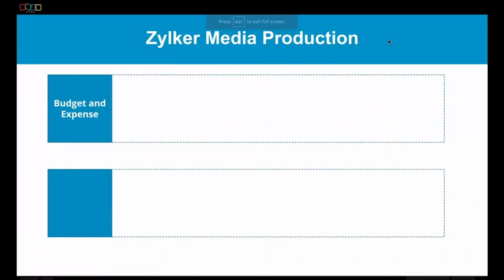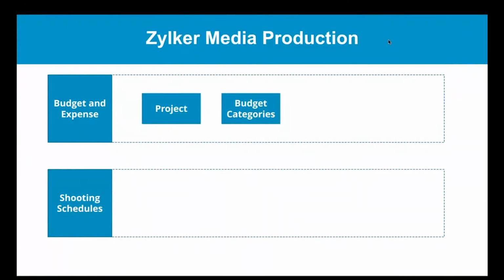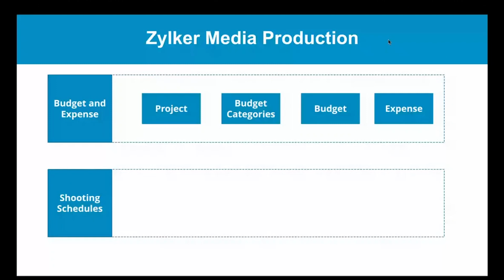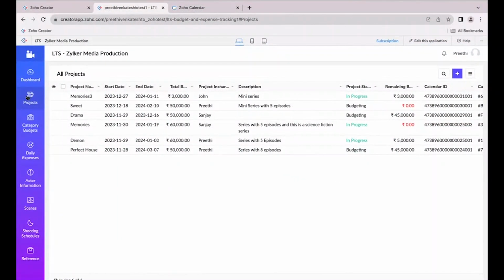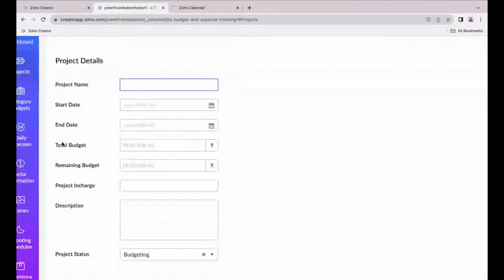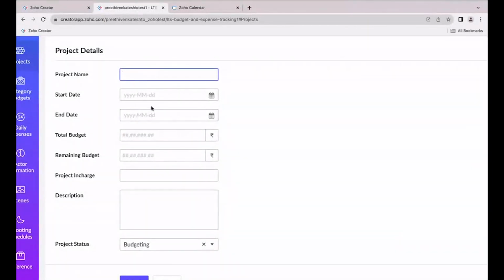So first we will discuss how we are automating this budget and expense tracking. For that, as I said before, we need projects, budget categories, a budget form, and then the expense form. First we have the projects form, where I'm going to add a new project by giving the project name, start date, end date, total budget allocated, and all other details.